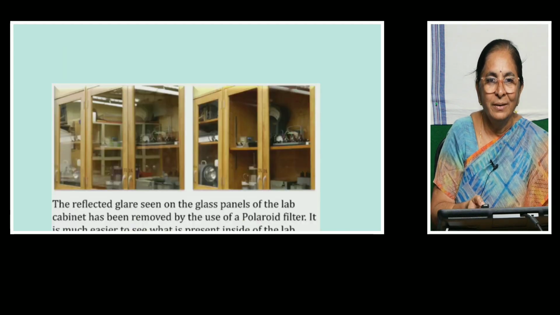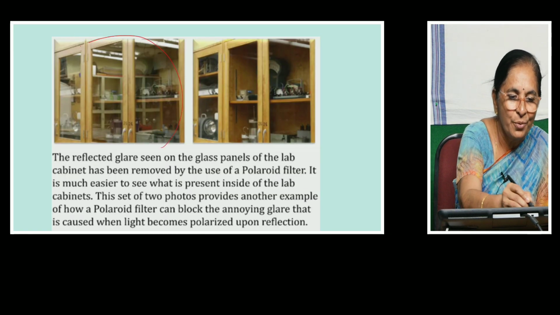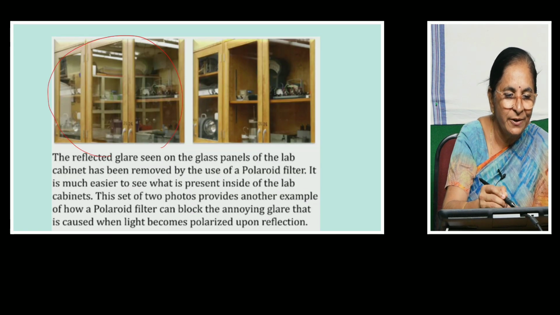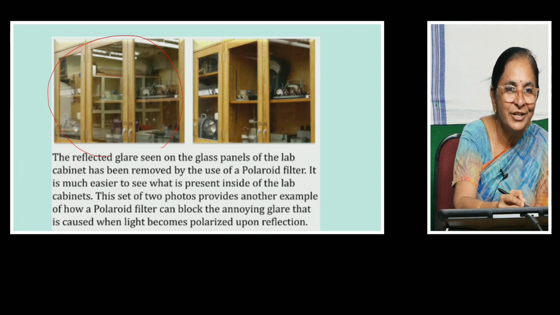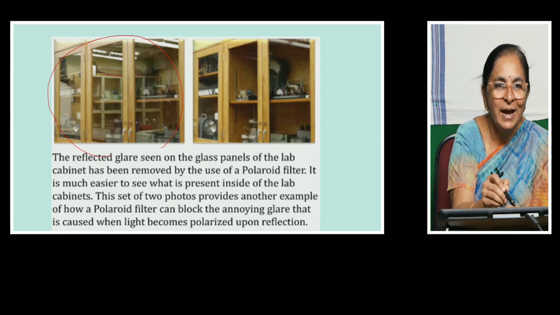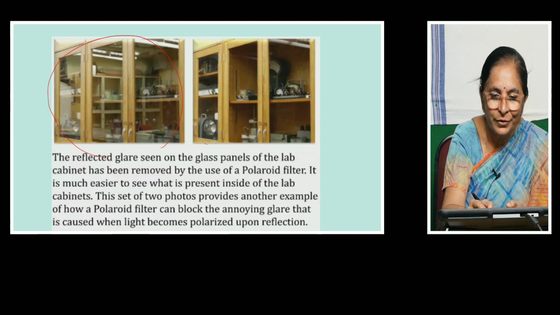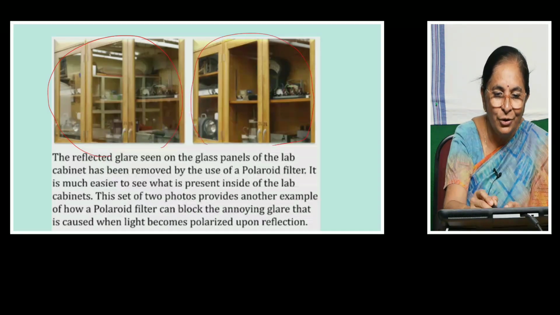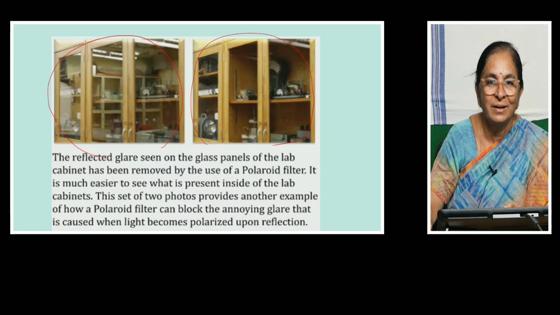Another example, here is a photograph. The first photograph shows a cupboard. So many instruments are there, but you can see on the glass some reflections are also there. So you cannot exactly see into the cupboard and tell what all are present. So the photograph of the cupboard is taken with a camera having a polarizing filter. The photograph will be like this. No glare, no reflections. You can clearly see into the cupboard.